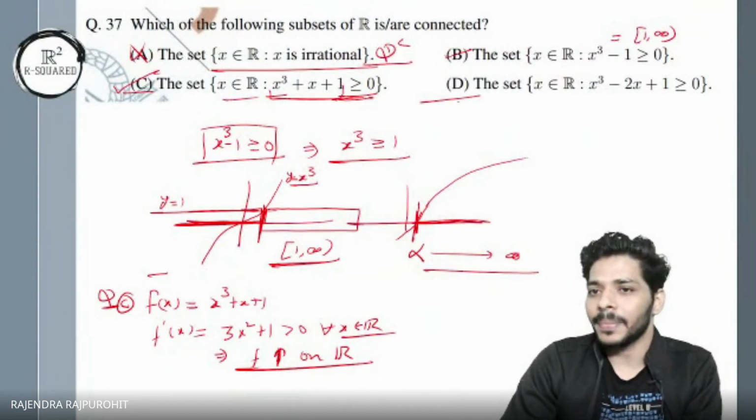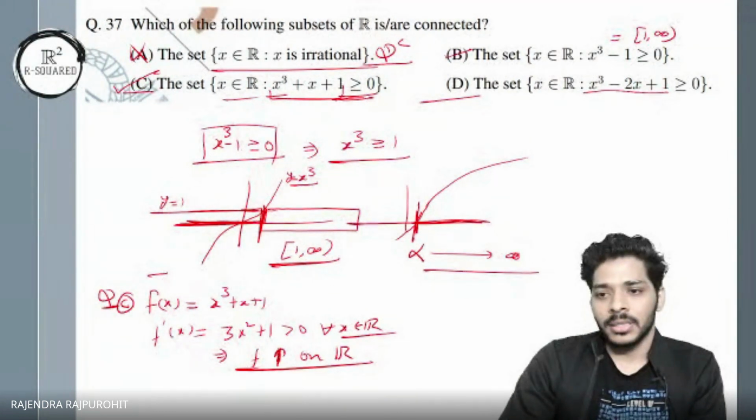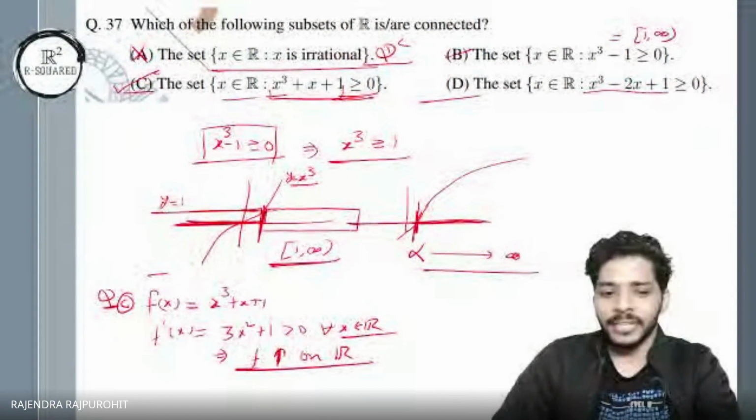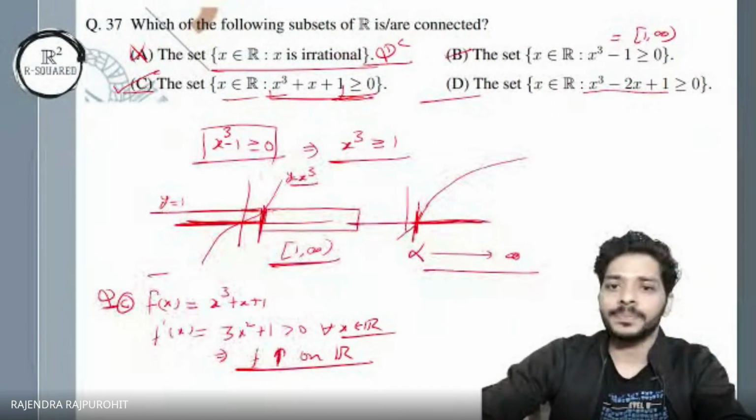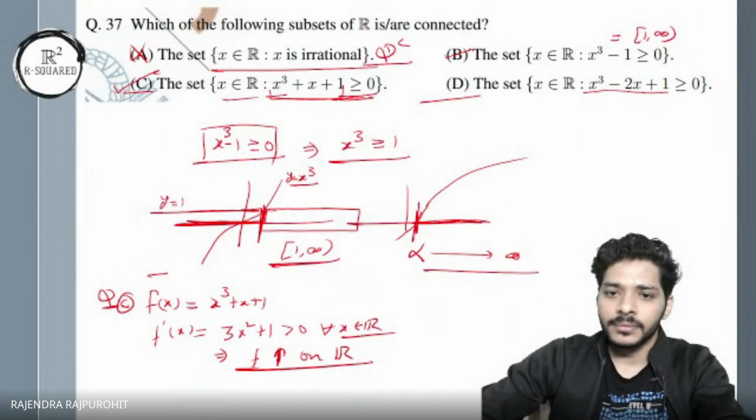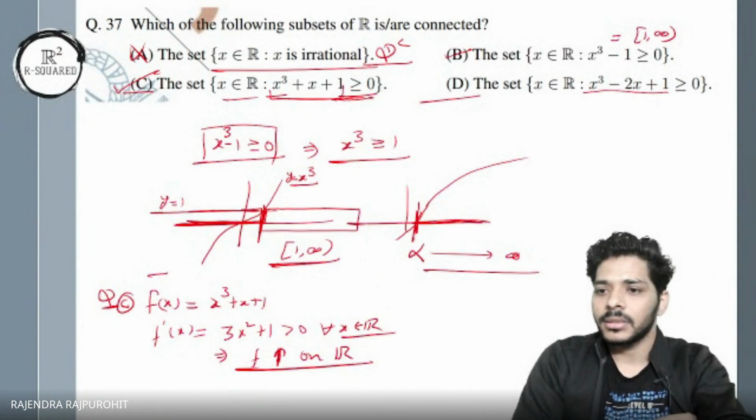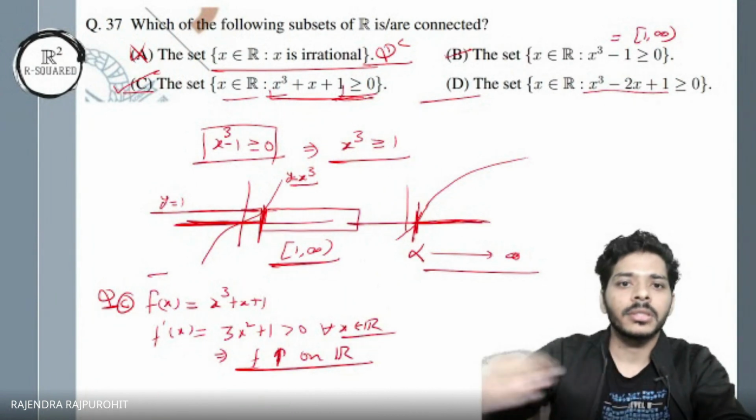Let's look at D: x cube minus 2x plus 1. Now can we look at this? Is this connected? Would anyone like to solve this option D for me? Anyone? Harinarayana, would you like to?